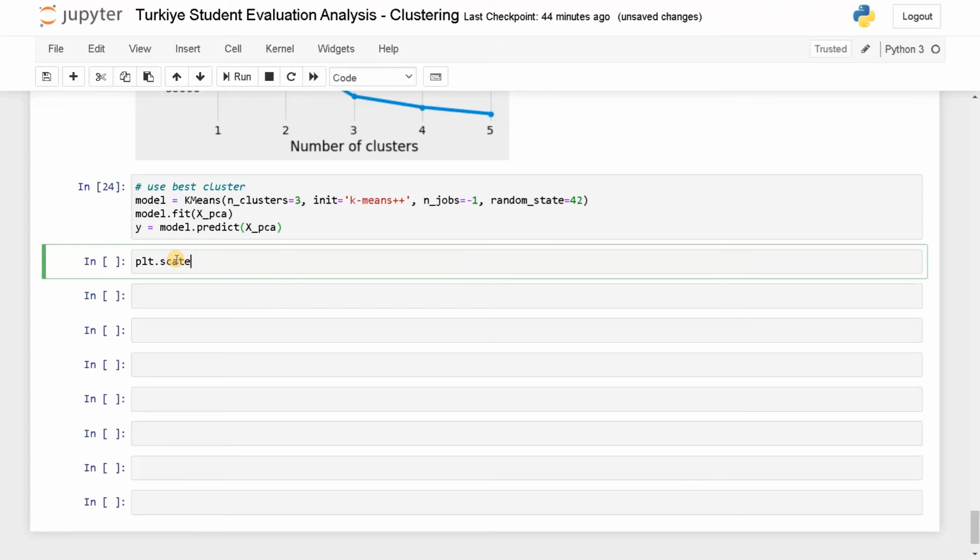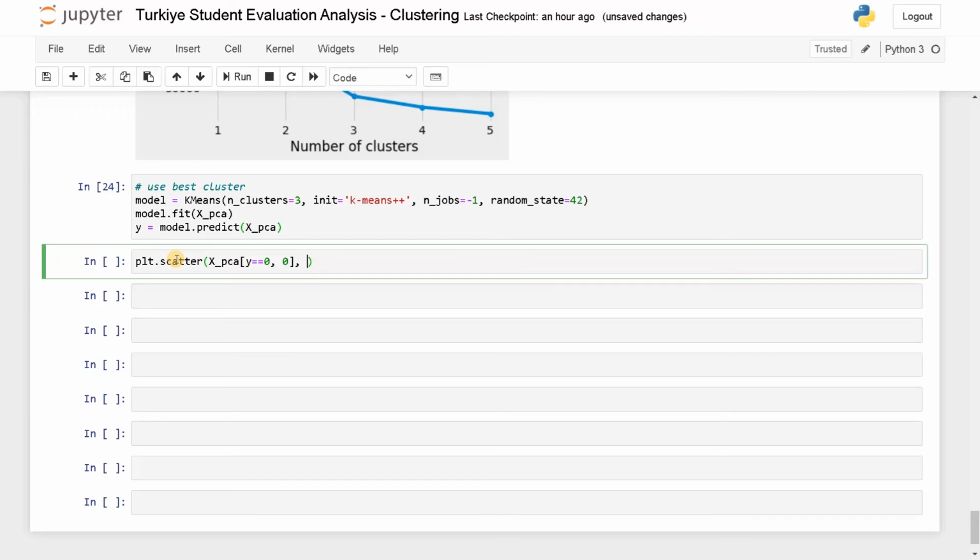plot.scatter. I'm going to use a scatter plot. So xPCA, this is for the x-axis. So y equals 0. We are taking the points that belong to the first cluster. This is for the row and this is for the column.